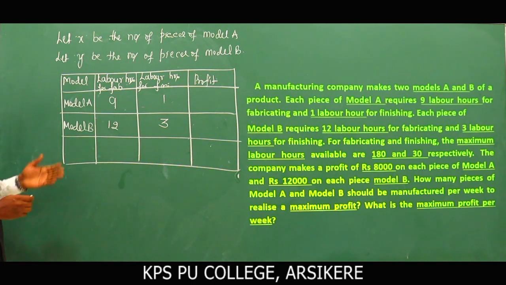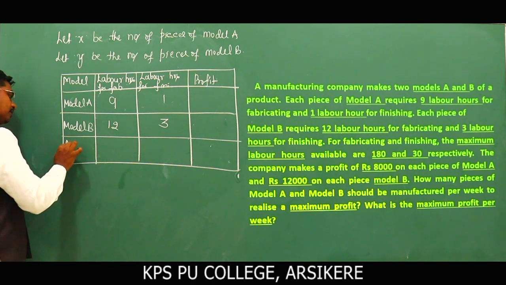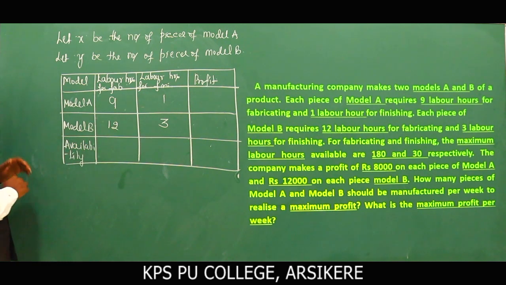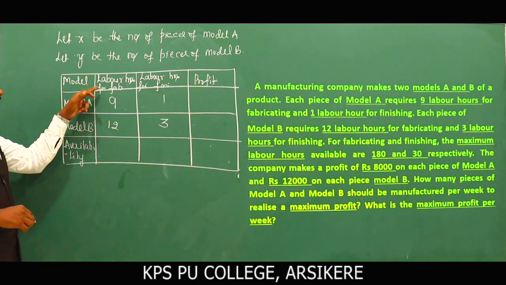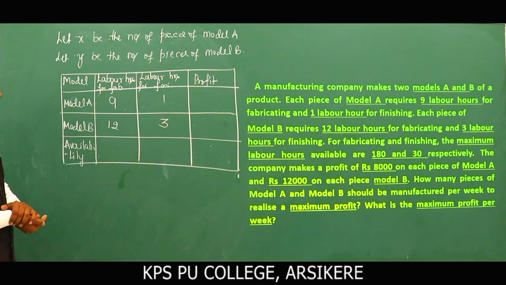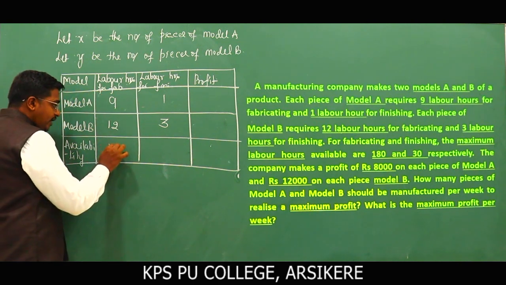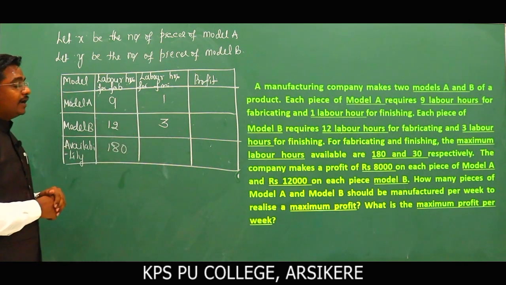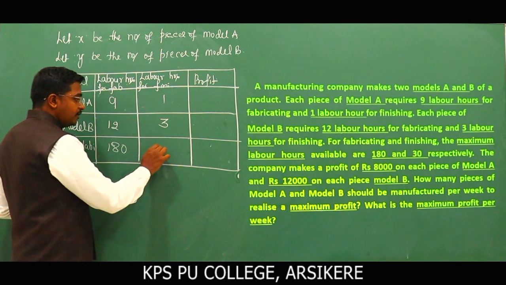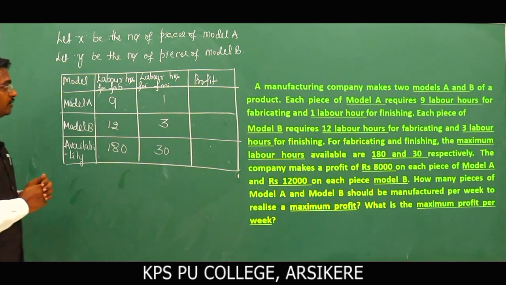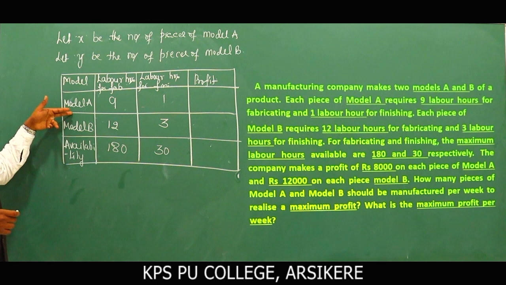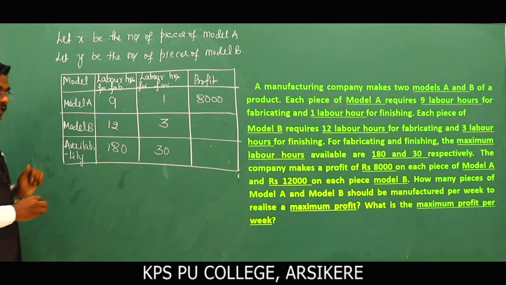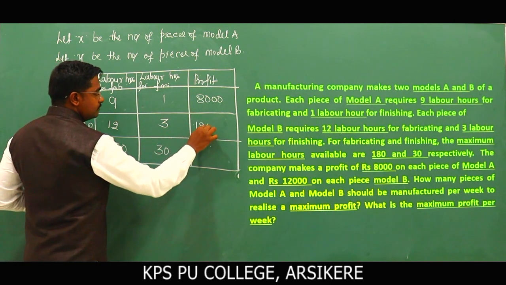Clear? Next, let's look at the availability. It is very simple. The total maximum labor hours for fabricating is 180, and the maximum labor hours for finishing is 30 hours. As for profit, from model A the company obtained a profit of 8,000 rupees, and from model B it is 12,000 rupees.